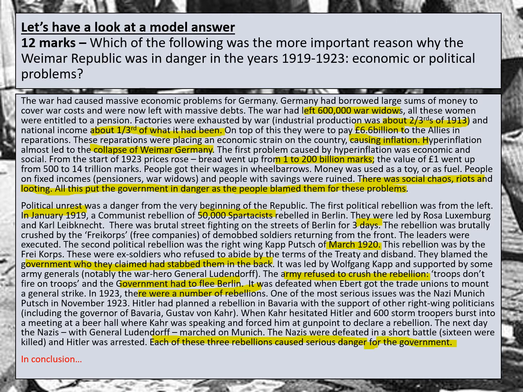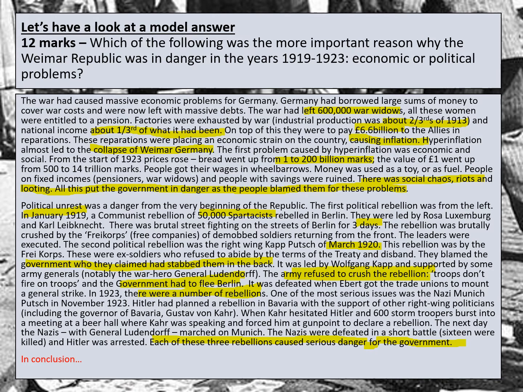So even though there's that connection at the end about the fact that they all cause danger for the government, you've got to kind of read between the lines a little bit, I suppose. They could be more explicit with links back to the question here. But for example, if the army refuses to crush the rebellion, you could perhaps think about the fact that that clearly shows the problem for the government if the army aren't listening. The government had to flee to Berlin.